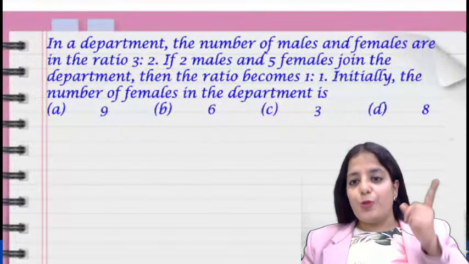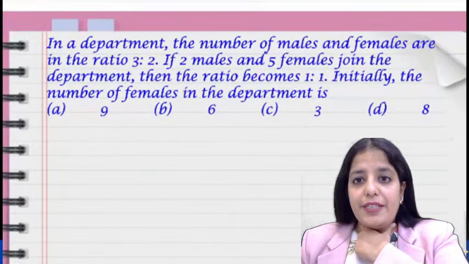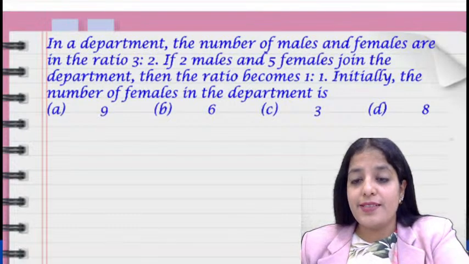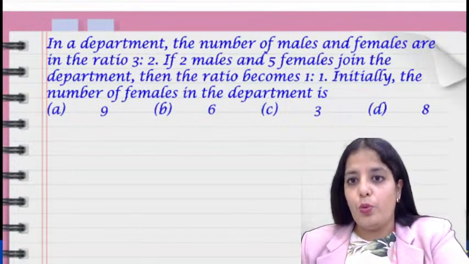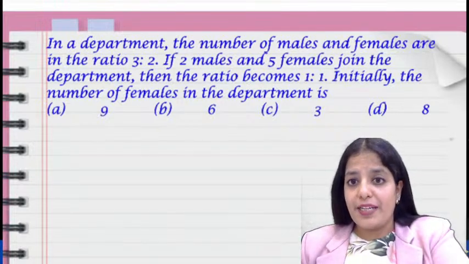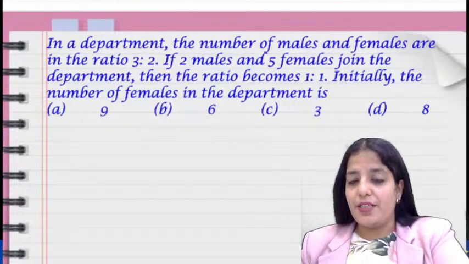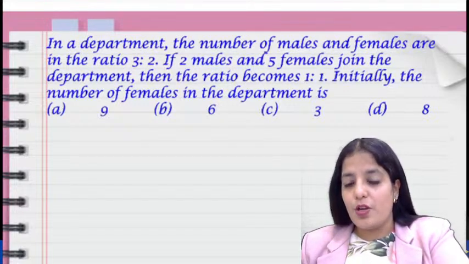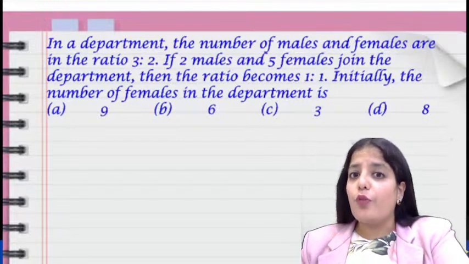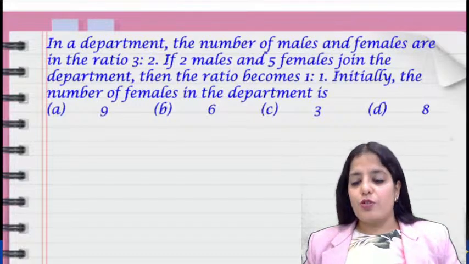Okay, so let's proceed to this question. It says, in a department, the number of males and females are in the ratio 3:2. If 2 males and 5 females join the department, then the ratio becomes 1:1. Initially the number of females in the department is. Okay, so let's solve this question.